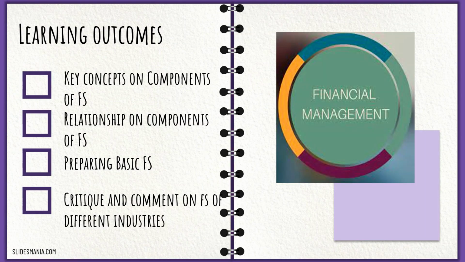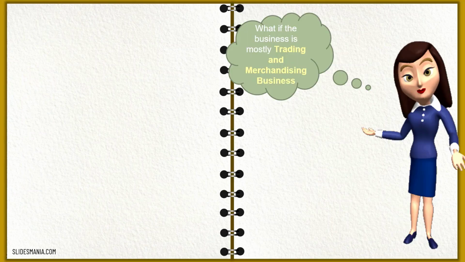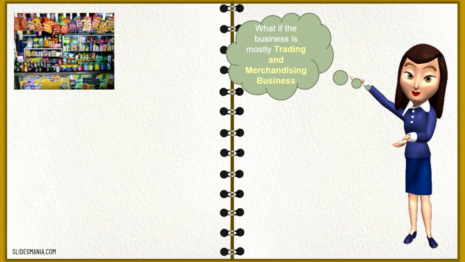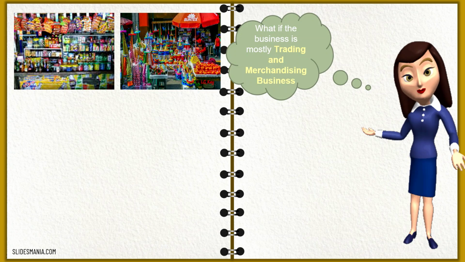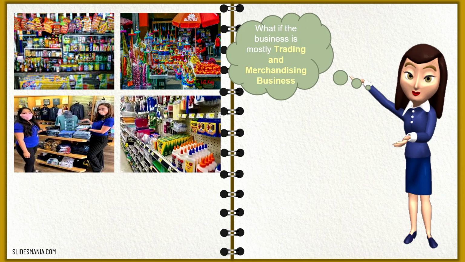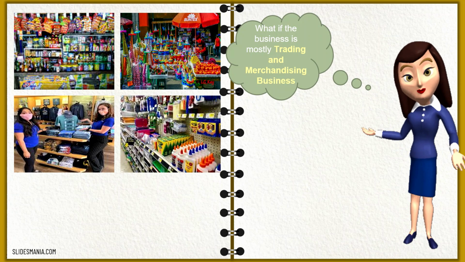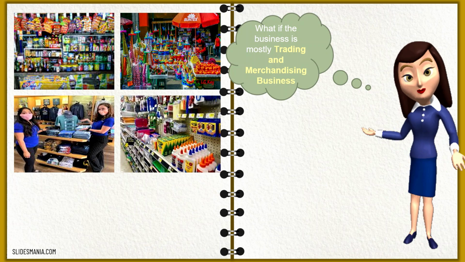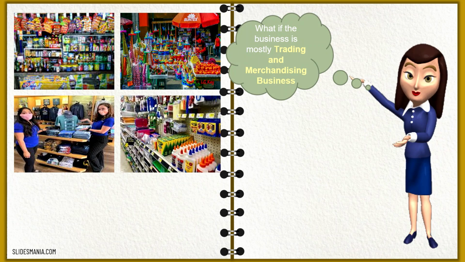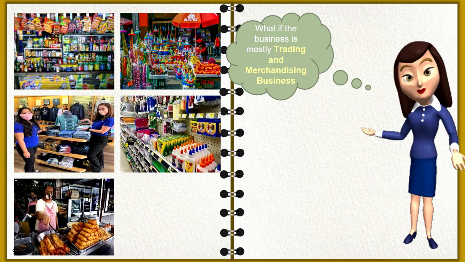Last part is the critique and comment on financial statements of different industries. Let's start with the business that is mostly trading and merchandising. Usually this business is mostly under a sole proprietorship, because this one is a small business like SMEs or small micro entrepreneurial business.